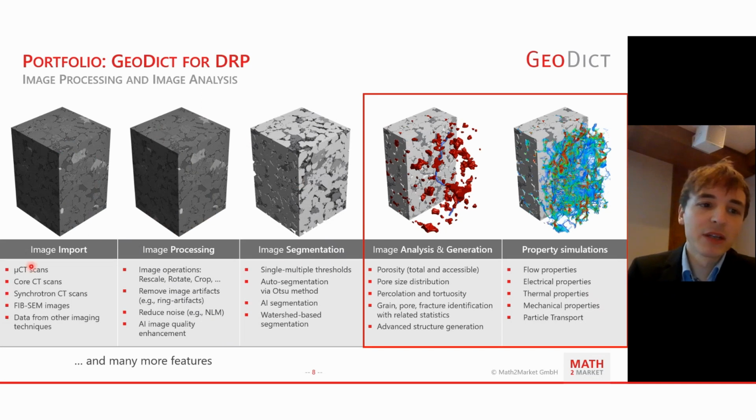As we have covered the image import, image processing, and image segmentation beforehand, I would like to give you an overview of the image analysis and generation, but also property predictions today, which is namely determining porosity, pore size distribution, percolation path, grain, pore and fracture identification, but also flow properties and all the others you can determine by using our prediction modules.